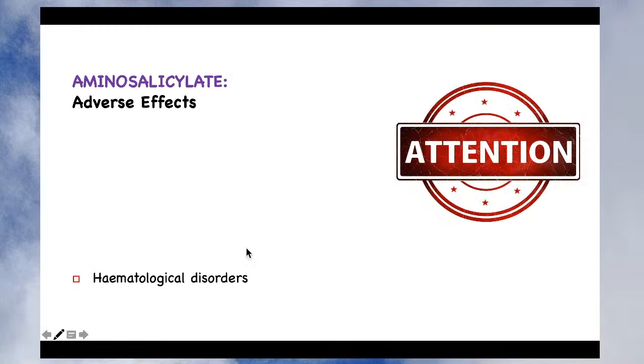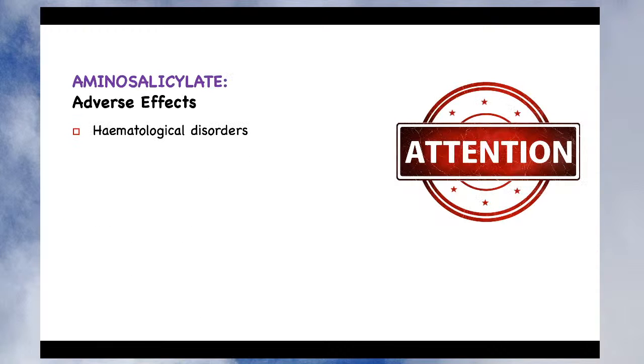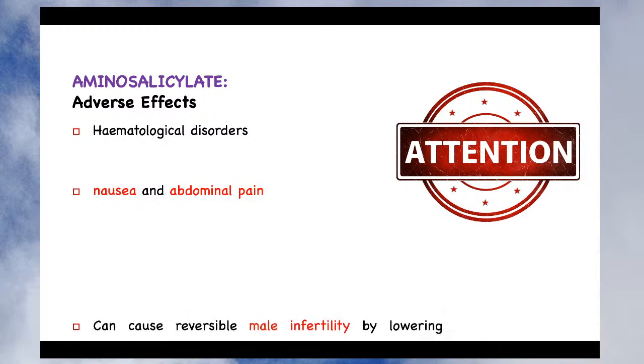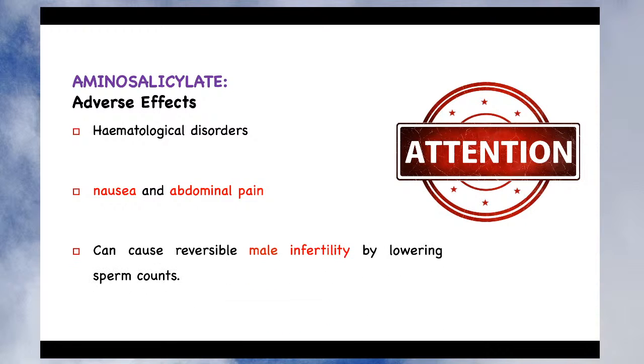Let's see what the adverse effects of this aminosalicylate are. There are a few adverse effects that you must observe while giving the treatment with aminosalicylate. First one is hematological disorder. There is a change in the level of different blood cells. And we know that it is given through the oral route, so it may produce GIT symptoms like nausea and abdominal pain, and it can cause reversible male infertility.